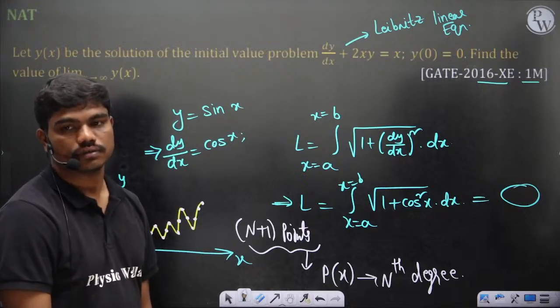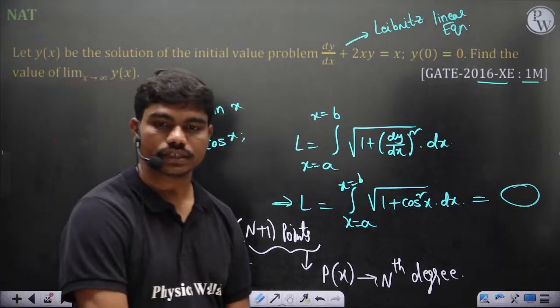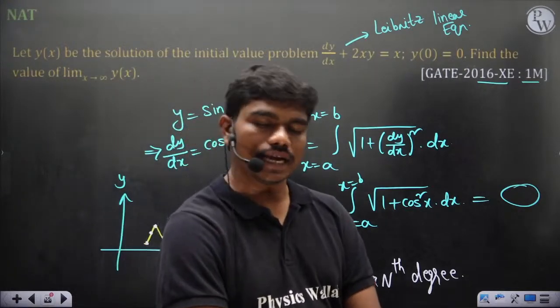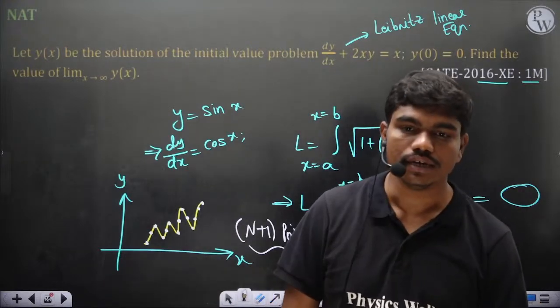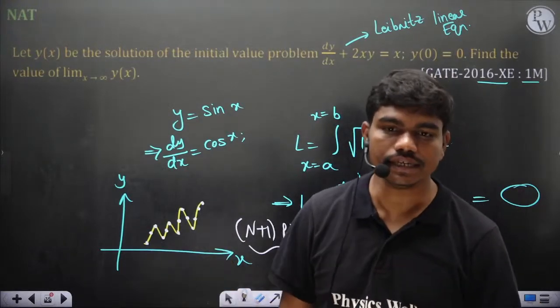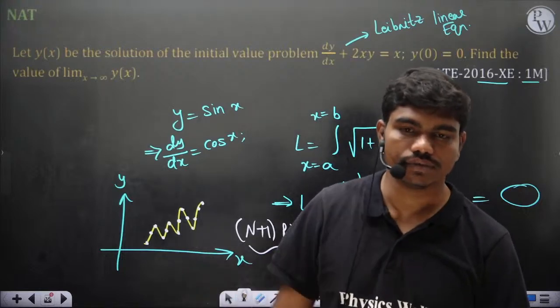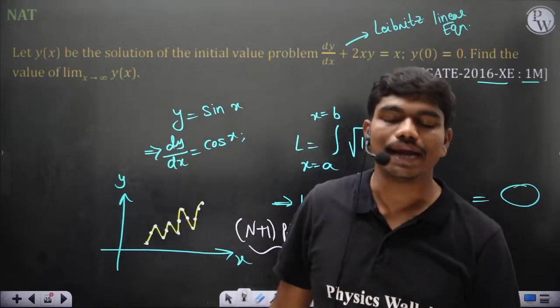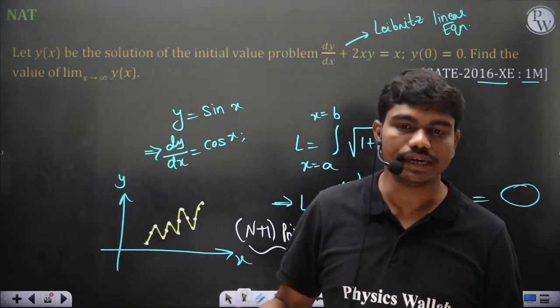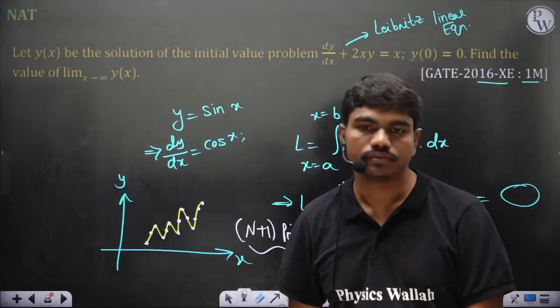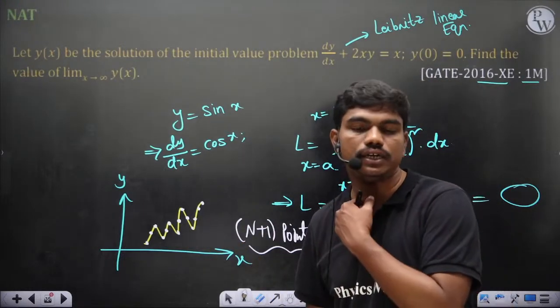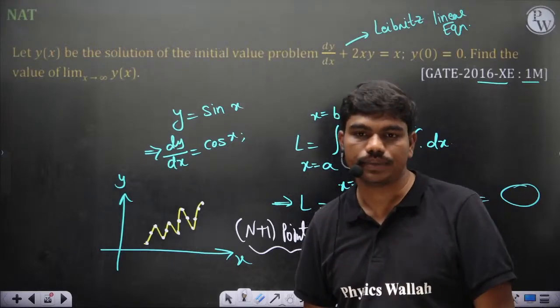Do you get this? Let's say you take n to be large, for example 31 points you have taken, then you can generate a polynomial of degree 30, and now you know the function which connects all those points. And as you take more and more points, you will exactly match the curve. That's how we get the function and we perform this integration.